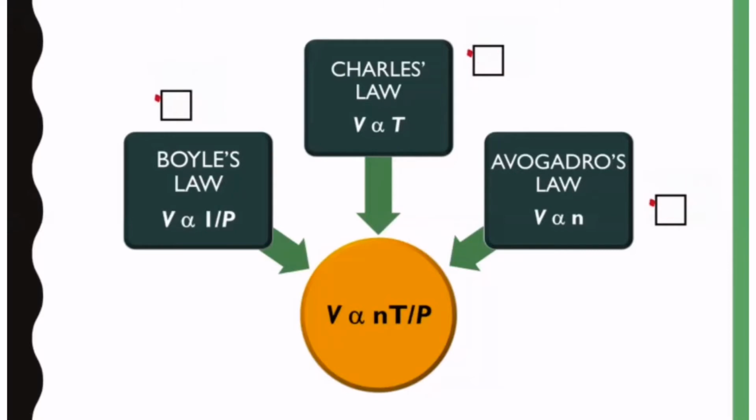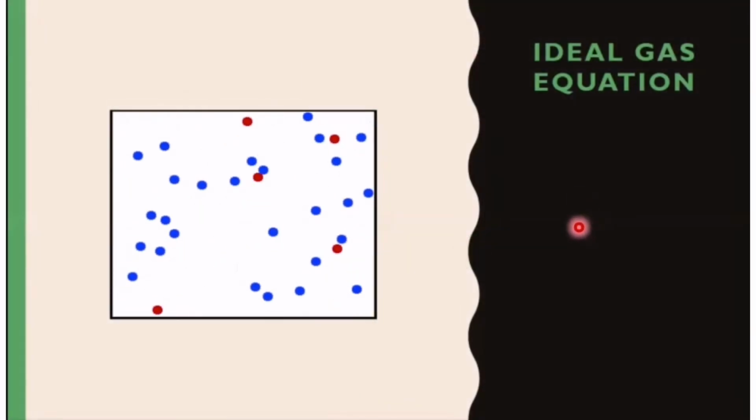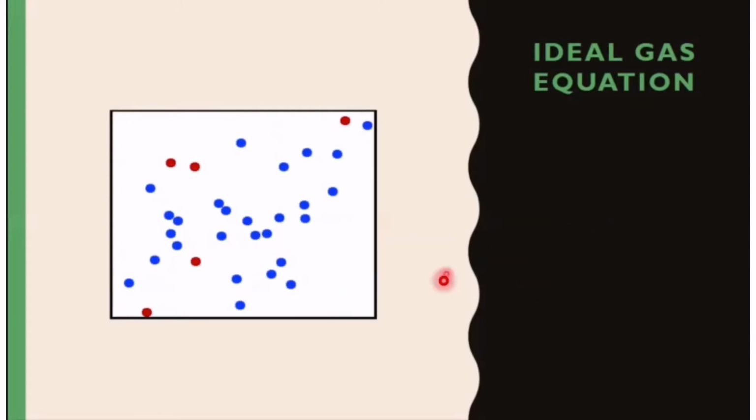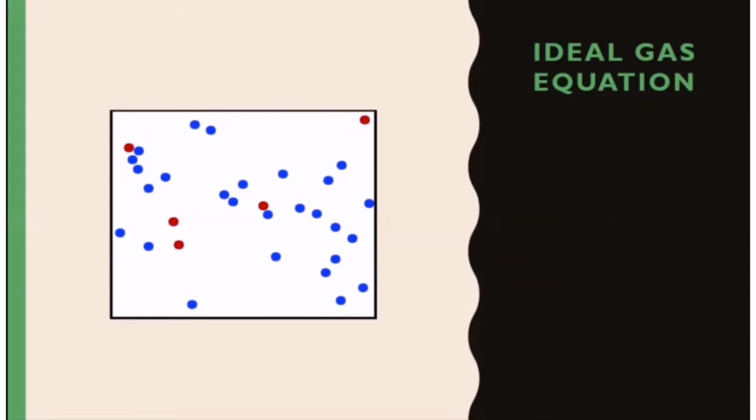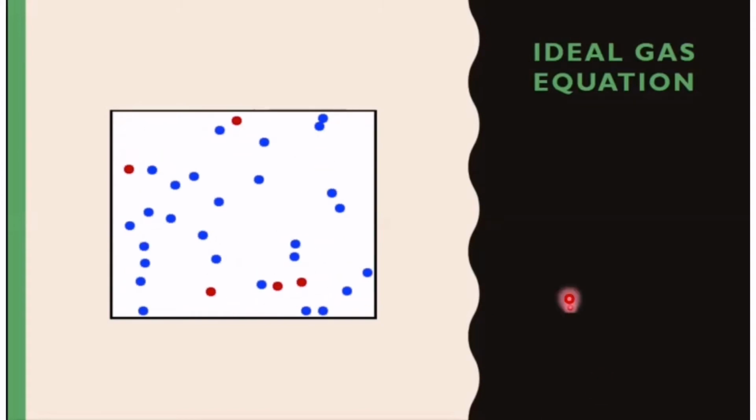All of these variables can be combined and we have the relationship of V directly proportional to T over P. Class, we cannot see the gas particles anywhere with our naked eyes, but we can feel the existence of the gas particles by the effect of their behavior.